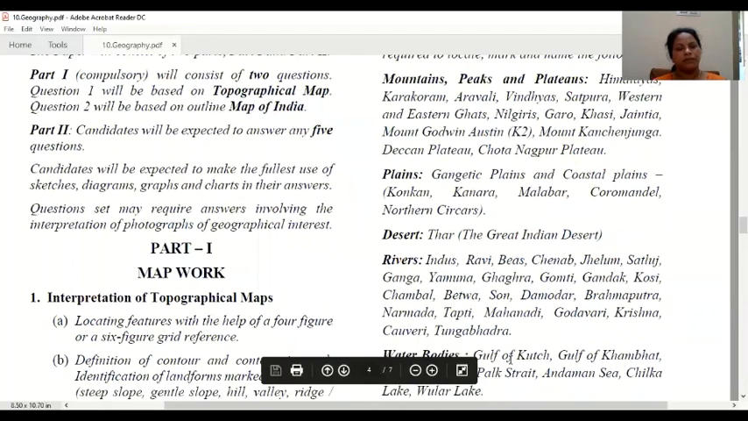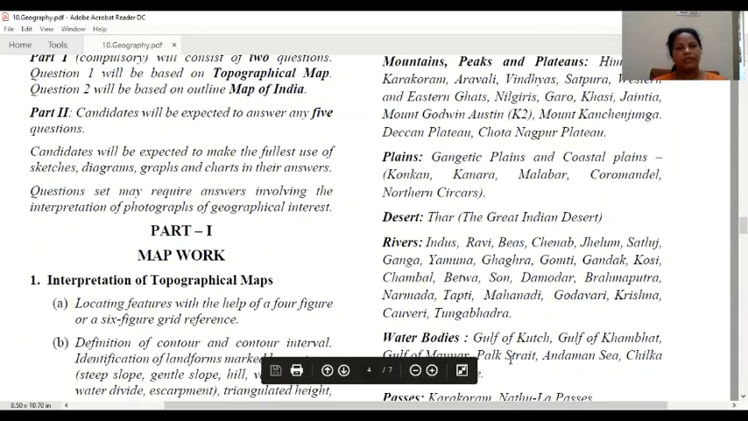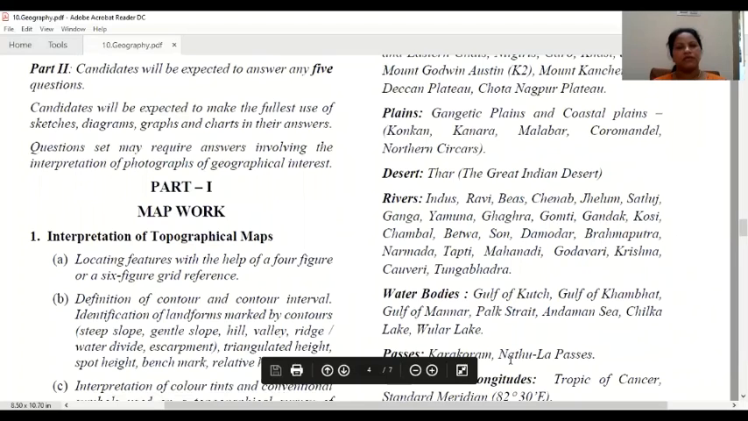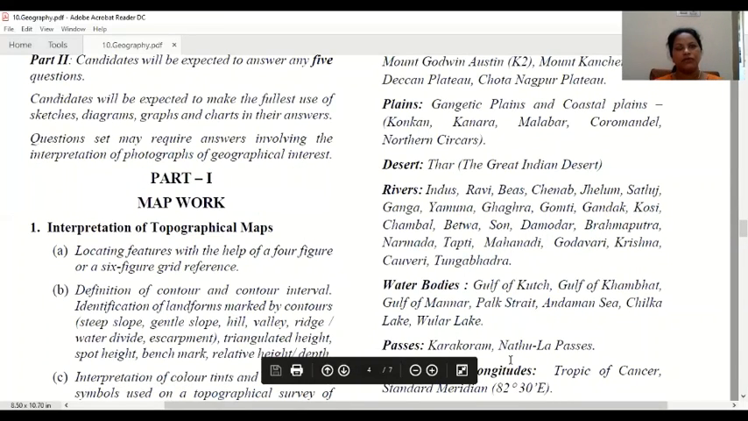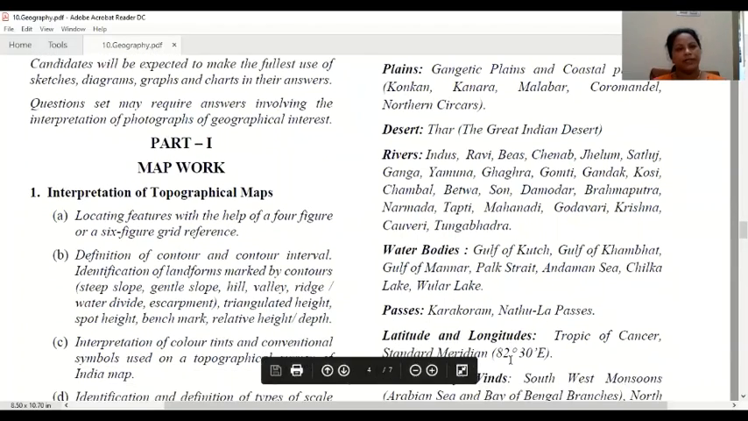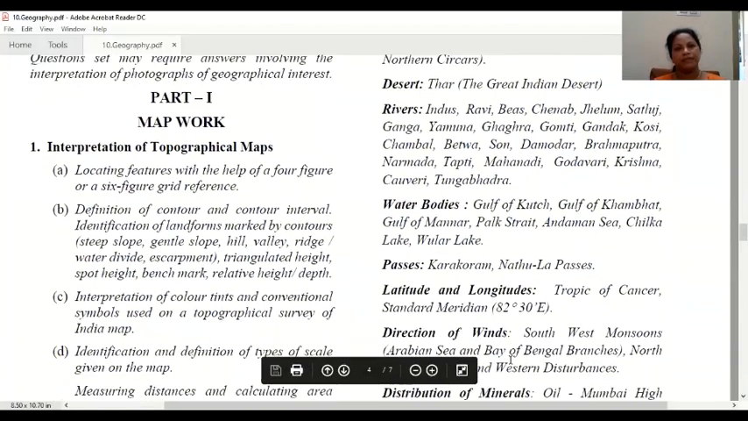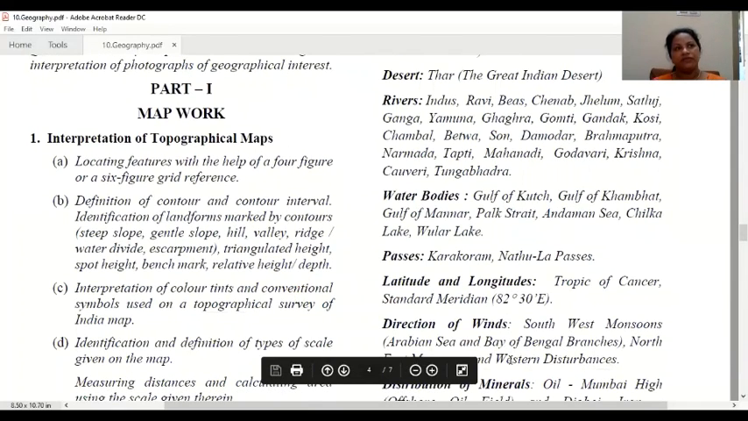So part 1 is map work, interpretation of topographical maps. In part 1 you are going to get 2 types of map. The first one is the topographical map, the second one is the map of India. Now we are going to explain interpretation of topographical maps. This is a very important part in which you can score full marks, that means 20 out of 20.